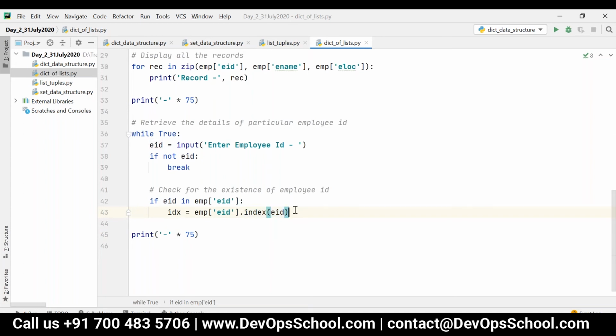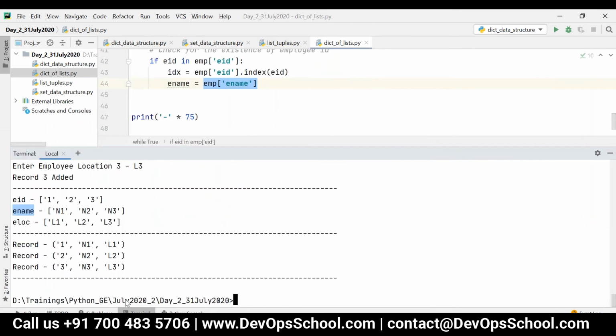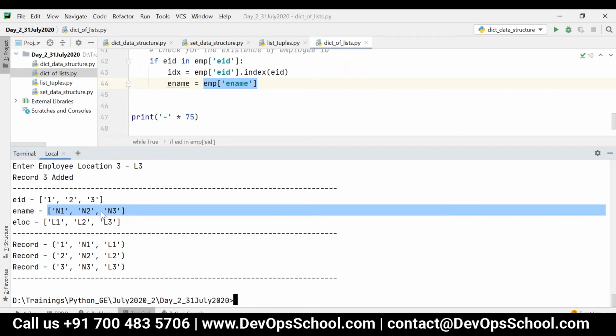So once I retrieve this, what can I do? I can say ename is equal to employee of ename. Whenever I say employee of ename, what will happen? It will retrieve the complete list actually. In this, I want to retrieve only the particular index.